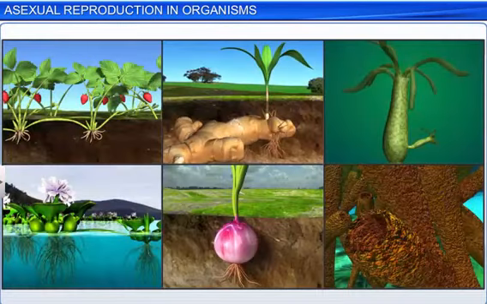Asexual reproduction, an important biological process that ensures continuity of life, occurs differently in different organisms.